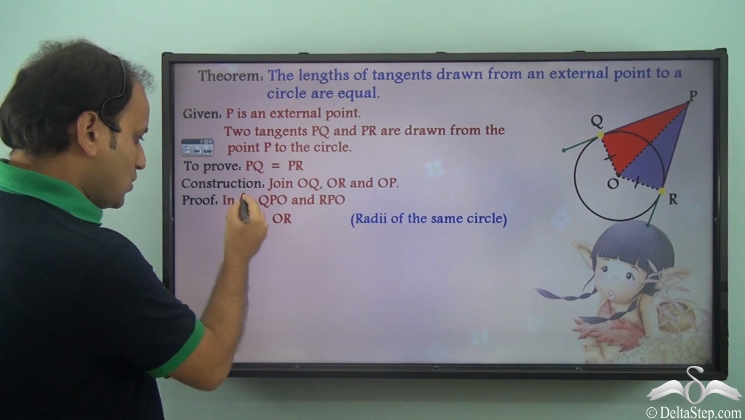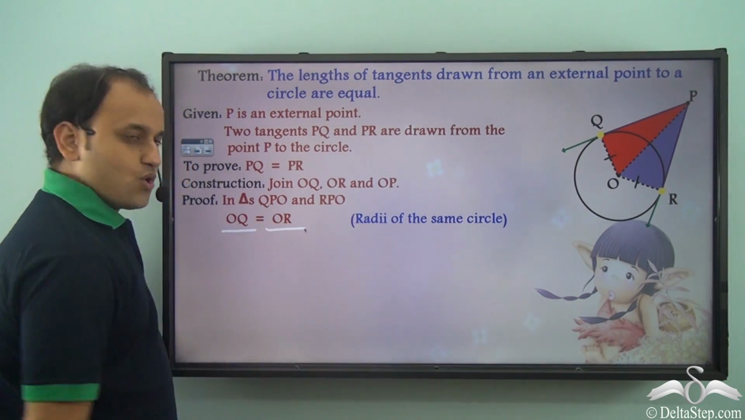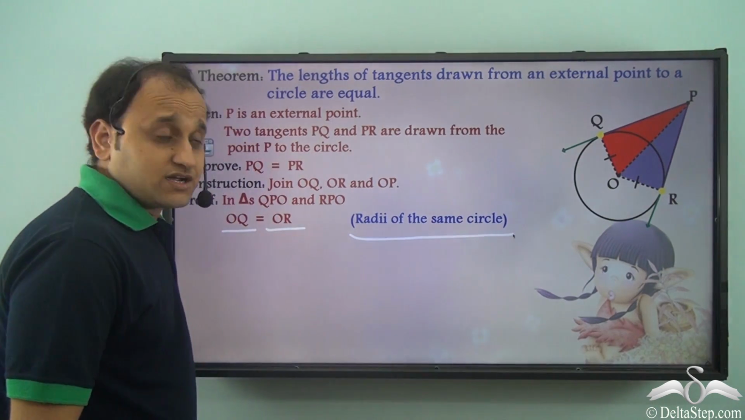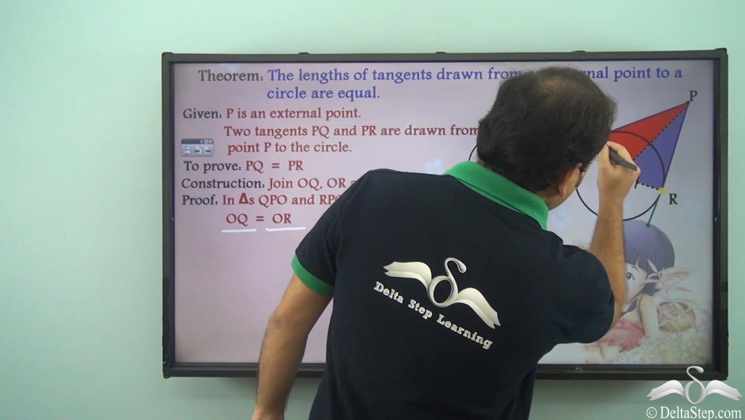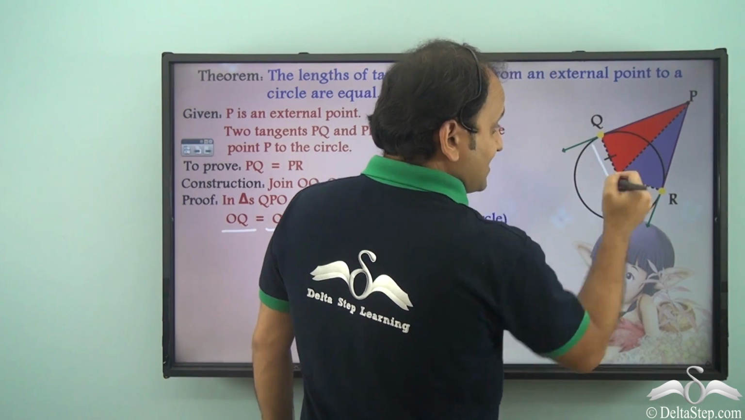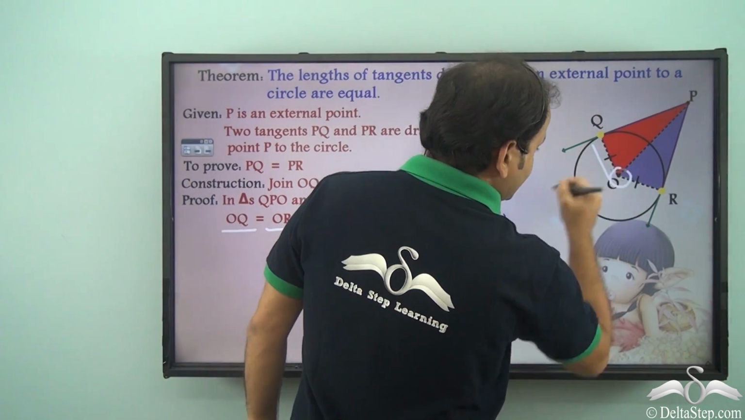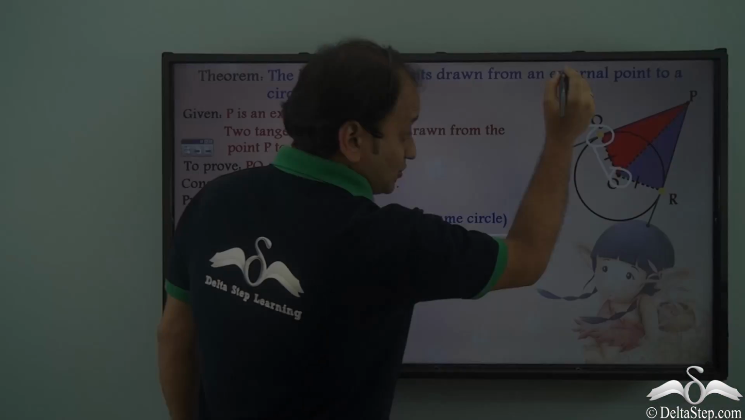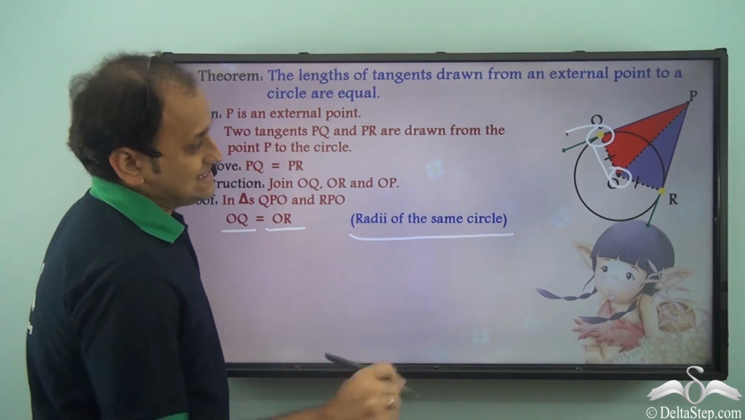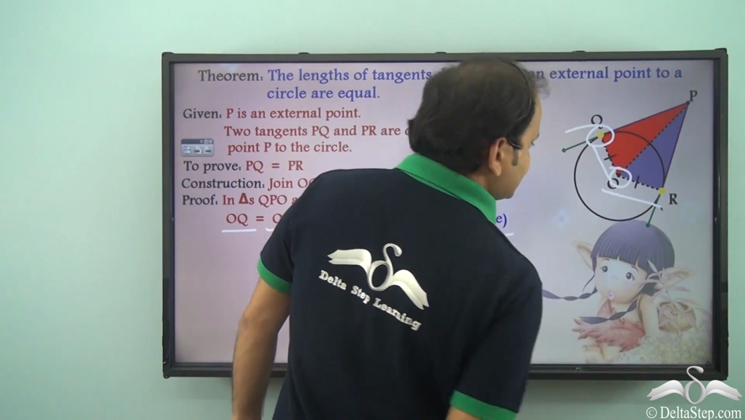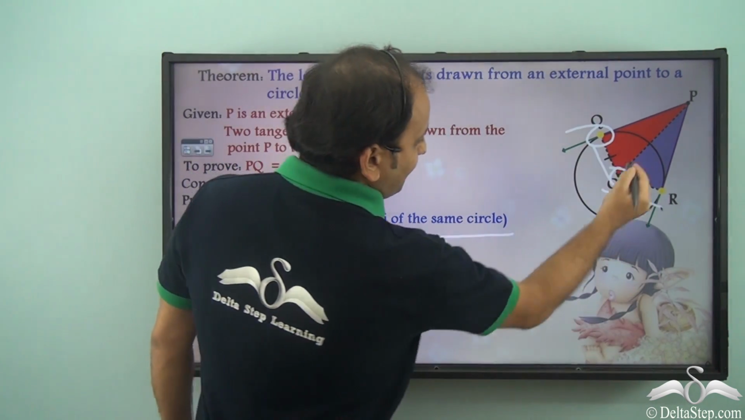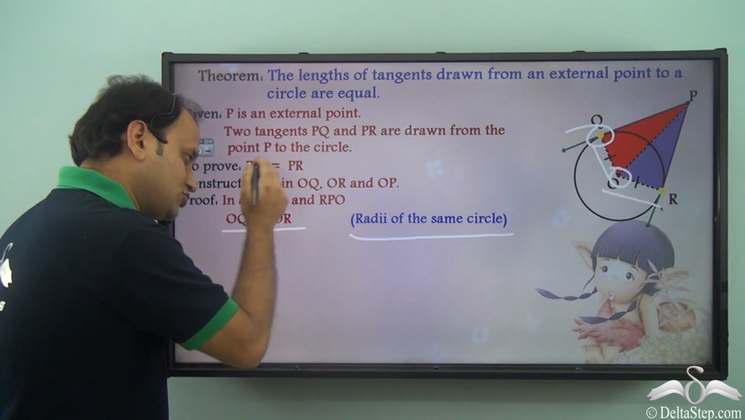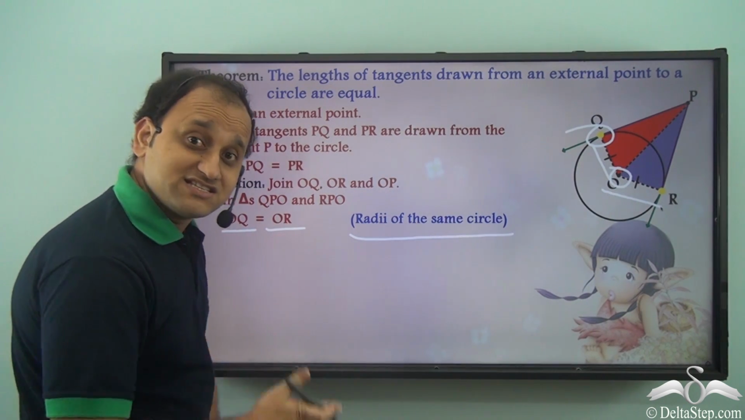Well, first of all, OQ is equal to OR. Why do I say so? Because they are radii of the same circle. What do we see here? OQ. This is the radius of the circle because O is the center and Q is a point on the circle. So this is a line segment joining them, so this has to be a radius of the circle. Similarly, even OR is a radius of the circle because again we have a line segment joining the center and a point on the circle. So OQ is equal to OR because both are radii of the same circle.